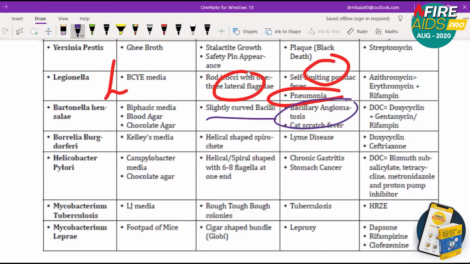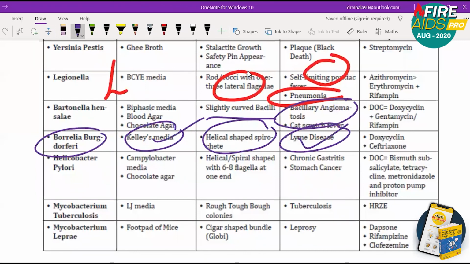Next is Borrelia burgdorferi. Borrelia burgdorferi means Kelly's media is used. Helical shaped spirochete, and it causes something called Lyme disease. Borrelia burgdorferi causes Lyme disease. Kelly's media, Lyme disease. Okay, and helical shaped spirochete. Borrelia burgdorferi. Next is Helicobacter pylori, H. pylori.